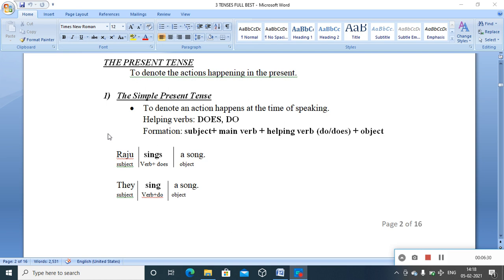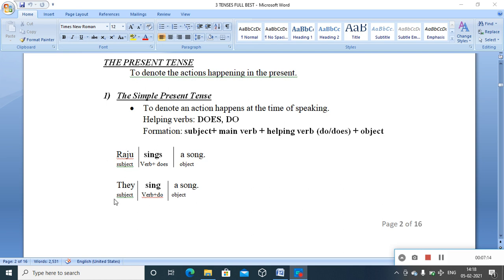And that is the difference you can see in these two basic sentences constructed using the rule of this tense. Raju sings a song. You have to see Raju does plus sing a song. We have to add an S or ES with the main verb. Raju sings a song means it's an action that happens at the time of speaking. But Raju is a singular subject, so you have to add does with the main verb. The basic form of the verb is sing itself. The basic action is sing. But we have to add does because Raju is a singular subject.